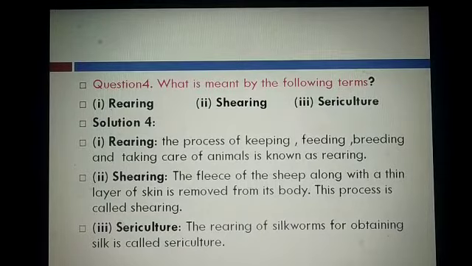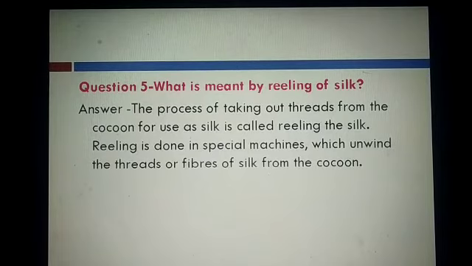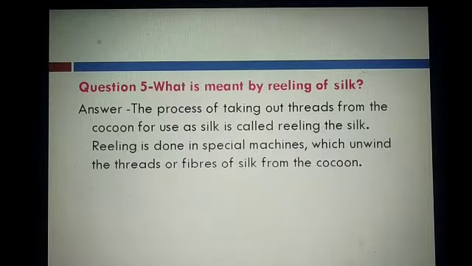Okay. The next question is, what is meant by reeling of silk? The process of taking out thread from the cocoon for use as silk is called reeling the silk.